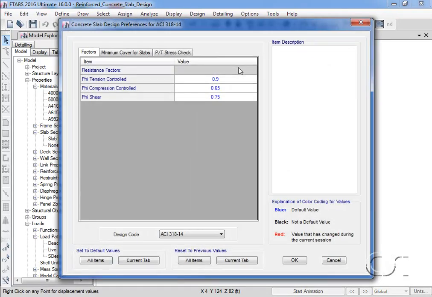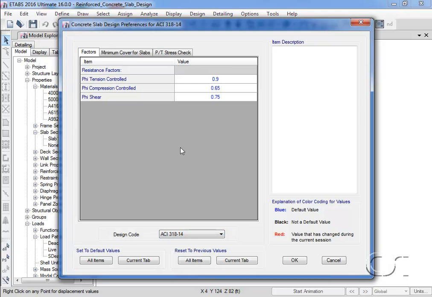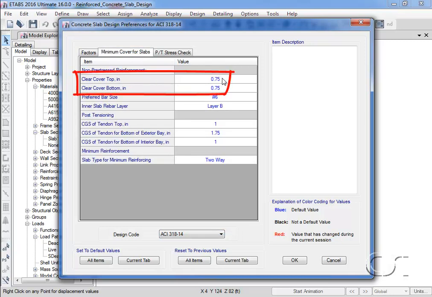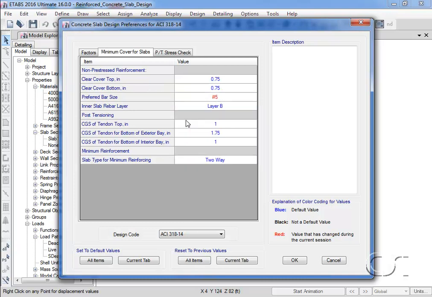For this design, we are going to use the ACI 318-14 code. On the Cover tab, note the clear cover, and for this slab we are going to switch the preferred bar size to number 5s. This is the bar size the program will use when reporting reinforcing requirements. Note it changes to red to indicate the value has been altered. Also note that layer B will be the inner layer of reinforcing.